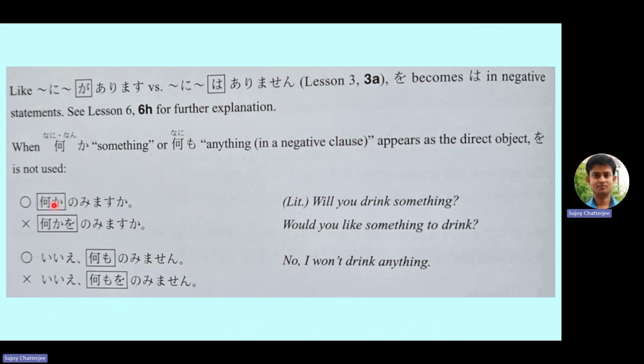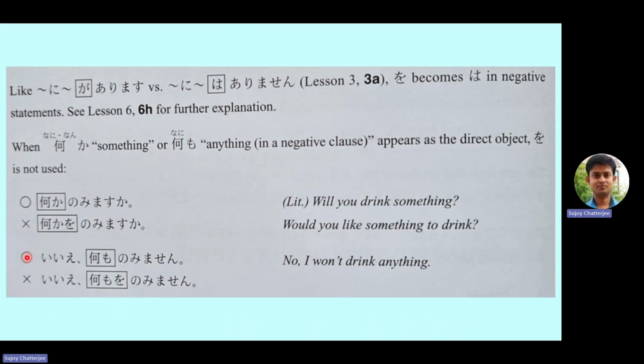These are like something else, right? Something or nothing. So these are not any specific object. So that's why the o particle will not be used. So that's why they have written nanika nomimaska is correct. Nanika o nomimaska is incorrect. So the meaning is, will you drink something, or would you like something to drink? Nanika nomimaska. That means, will you drink something?